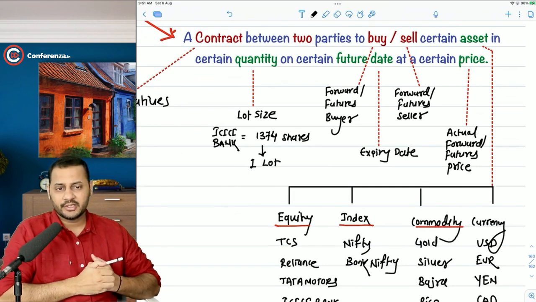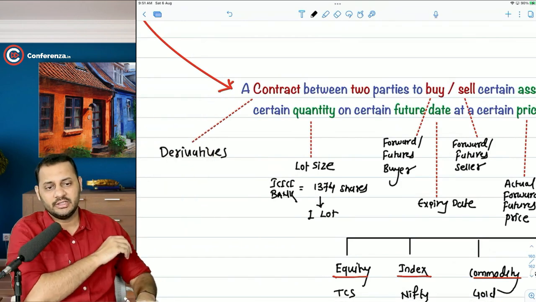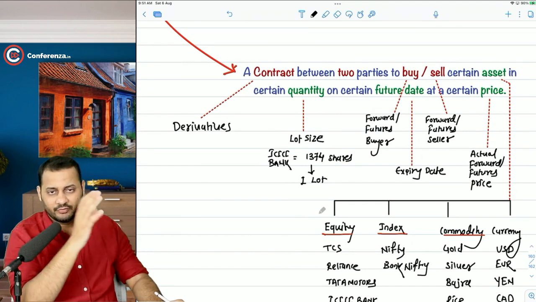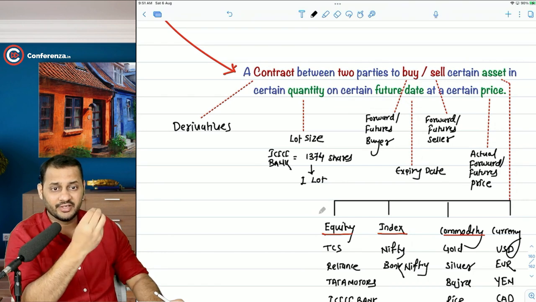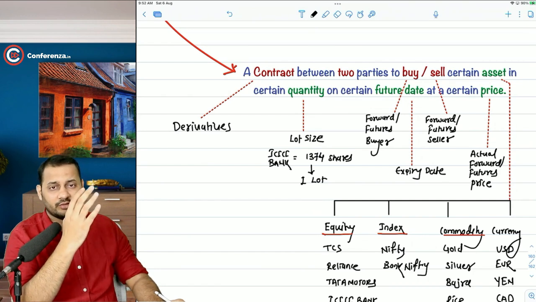This is the actual market price of the forward or futures contract or derivatives contract, you can say. So these are the basic meanings. By the time you solve the questions, when you start solving the questions, you will get to know more of everything: buyer, seller, lot size, future price, expiry date, in detail.